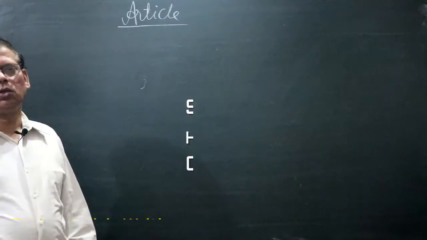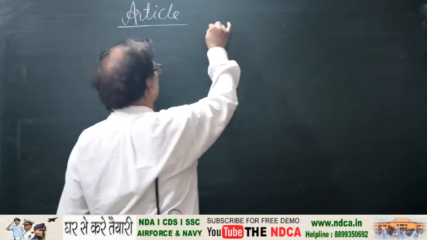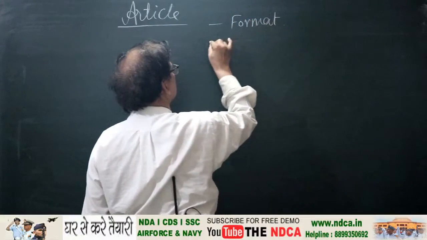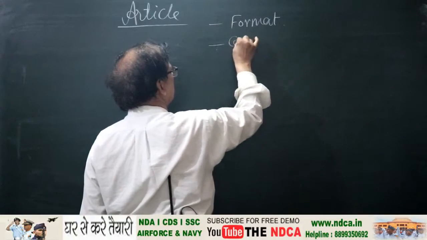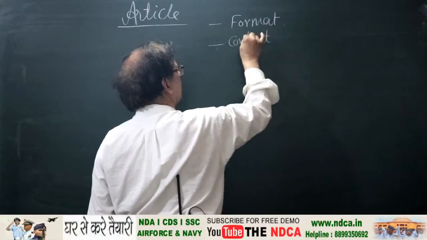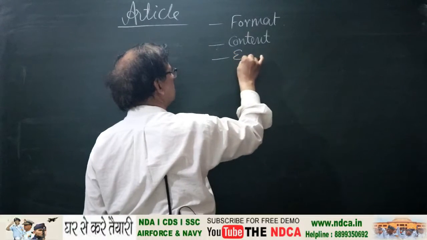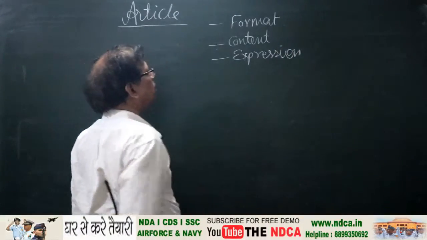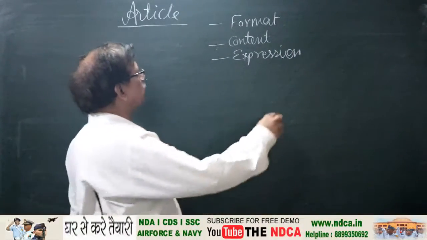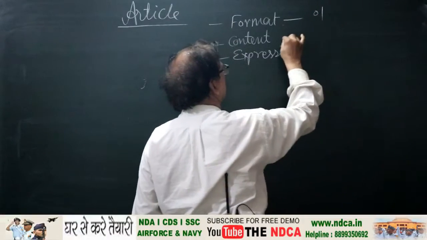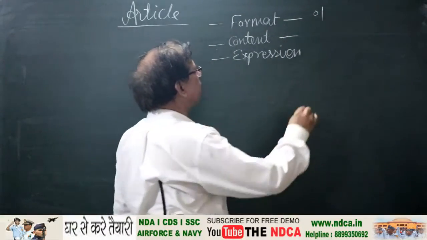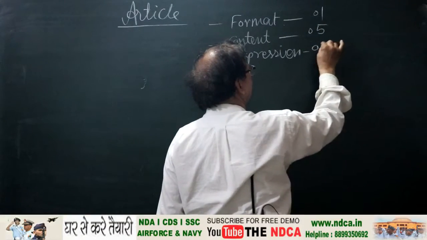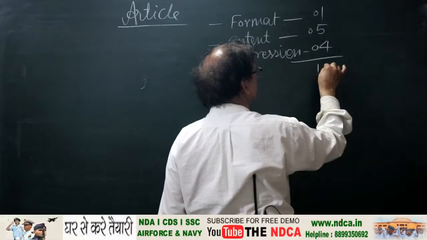For article writing there are three parts. First is format, second is content, and third is expression. In the article writing, format is of 1 mark, content is of 5 marks, and expression is of 4 marks. In this way, article is of 10 marks.